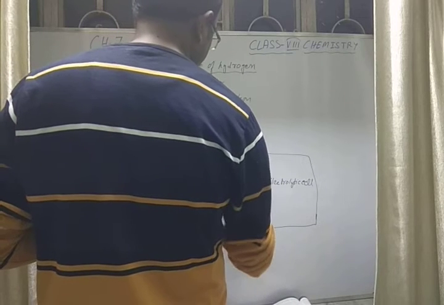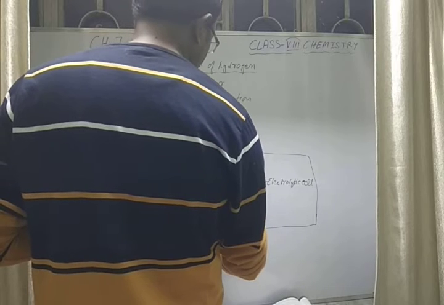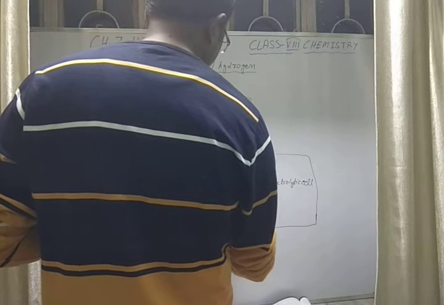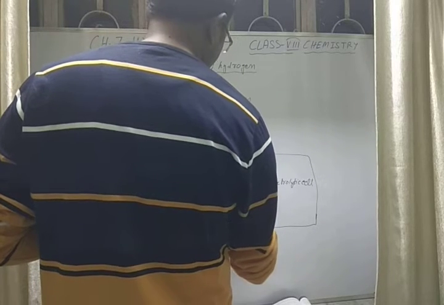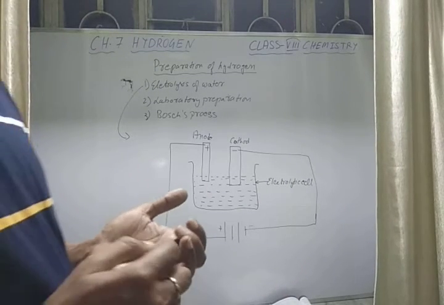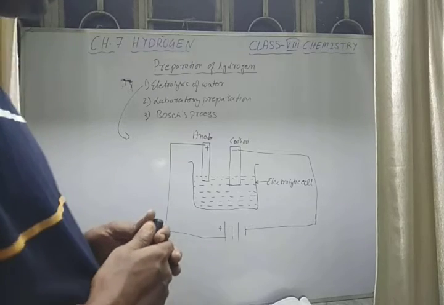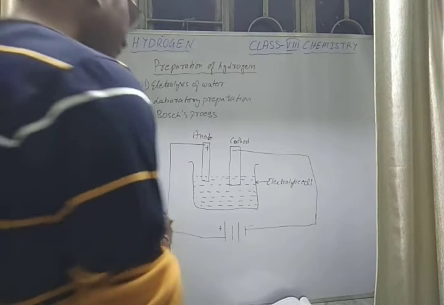Here we have to use water. Obviously we have to decompose water to form hydrogen and oxygen, so we need water, and here this water will act as an electrolyte. But you all know that pure water does not conduct electricity. For that we have to use water with some acid.